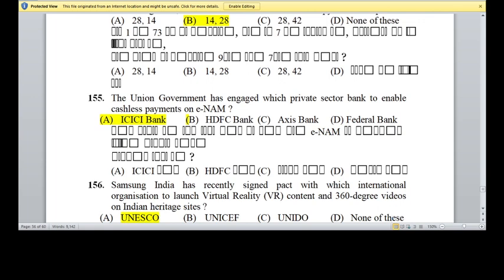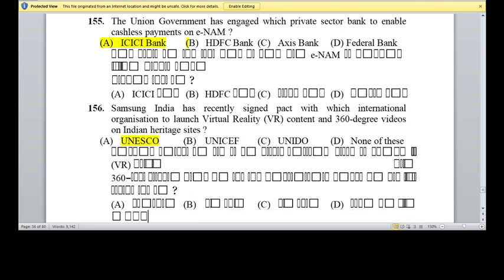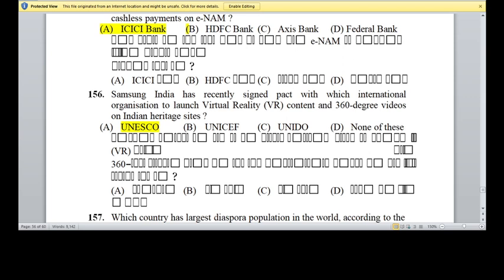This is a current affair. I think this exam was held 2 or 3 years ago, so it is an old current affair. Let's discuss. Question 155. The Union government has engaged which private sector bank to enable the cashless payment on eNAM? Option A, ICICI Bank is the right answer. 156. Samsung India has recently signed a pact with which international organization to launch virtual reality VR content and 360-degree videos on Indian heritage sites? Option A, UNESCO. A is the right answer.